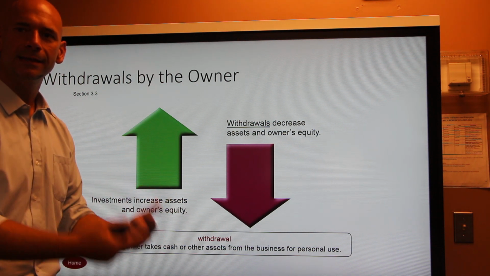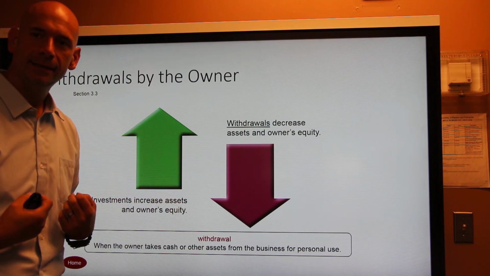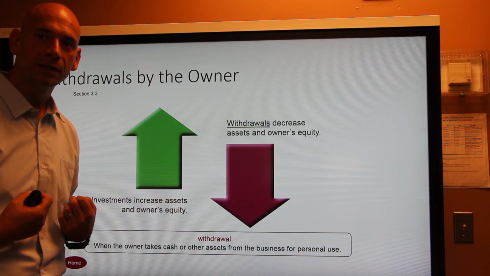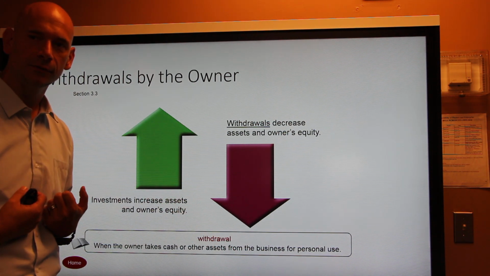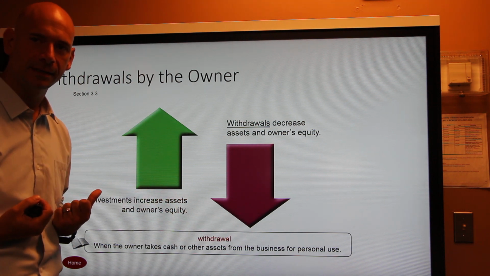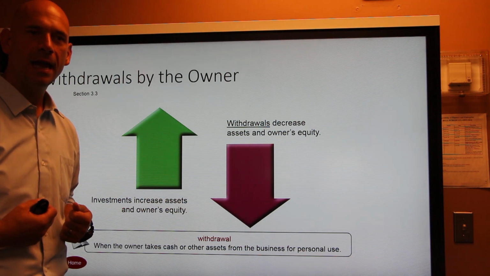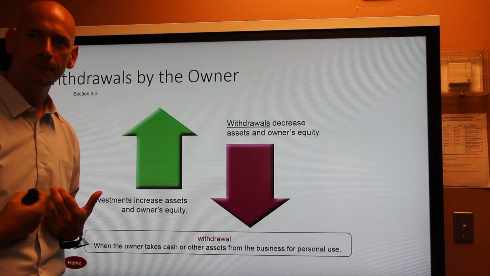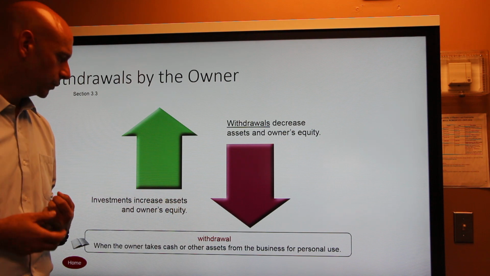A withdrawal is the exact opposite. A withdrawal is when the owner takes back something of value. So maybe they go to the business bank account and take cash from it and give it back to themselves personally. That's a withdrawal. They're withdrawing an asset from the business. Or maybe they gave the business a computer to use, and now they want to take that computer home for their own personal use. They're withdrawing that asset. Okay?